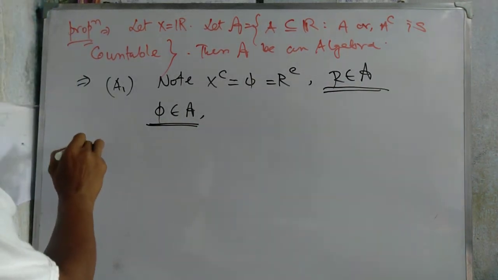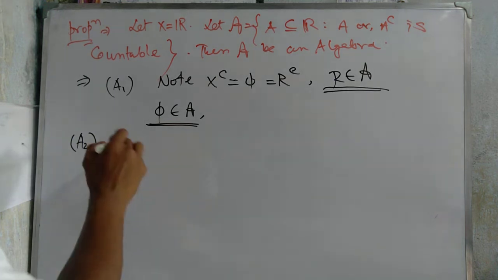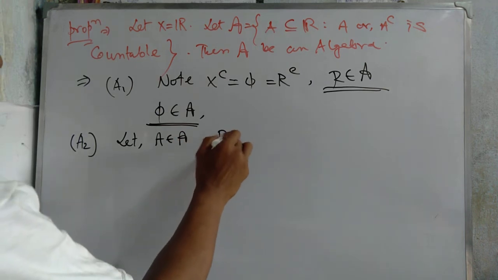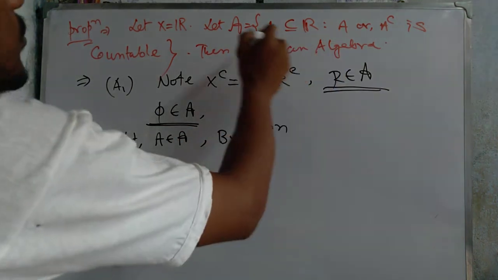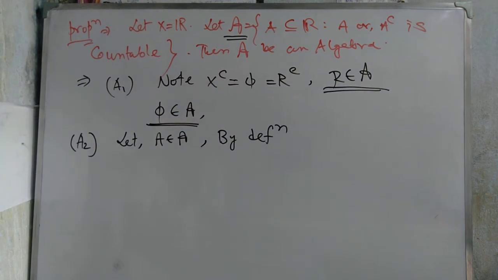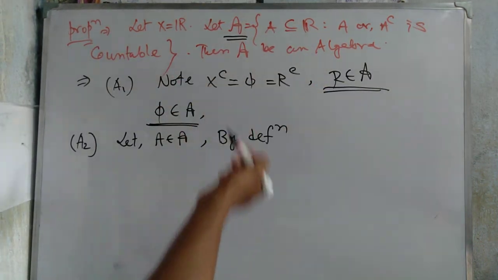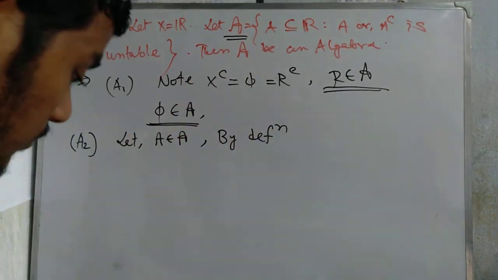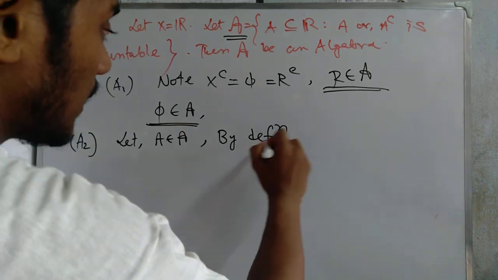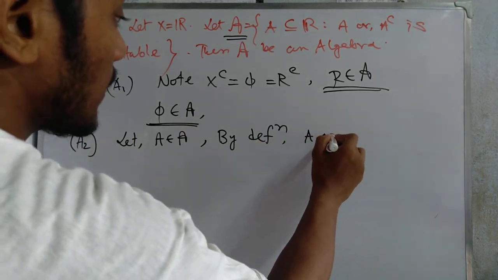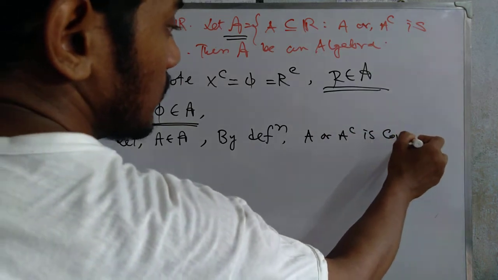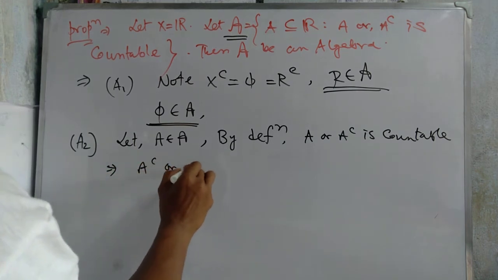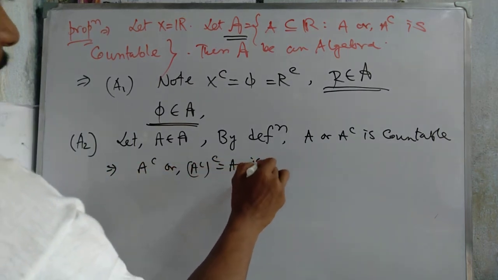Okay, now second is let A belong to the script A. Then by definition that means either A is countable or A complement is countable. That means here by definition A or A complement is countable. Then we write it in this way: the complement of A complement, which equals A, is countable.